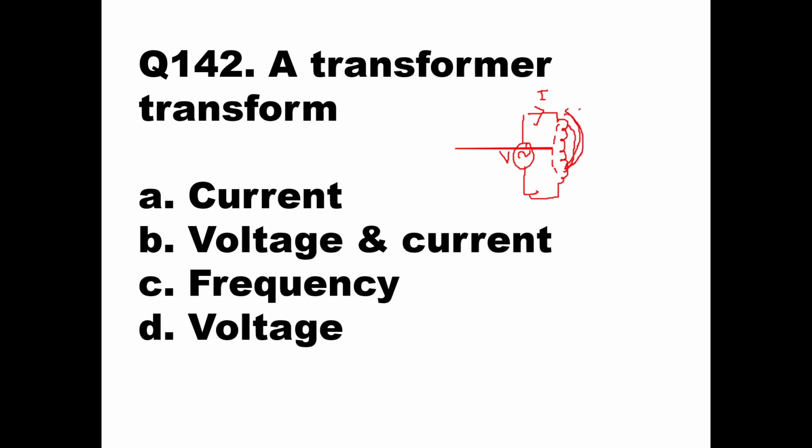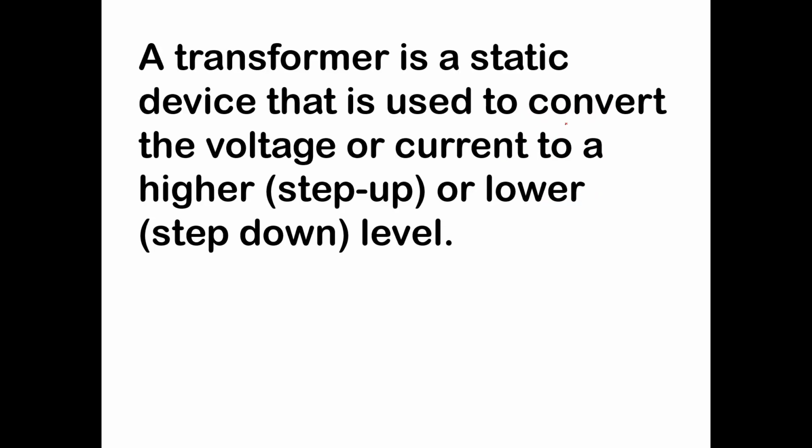Now this magnetic flux is cut by the secondary windings, and because of that, EMF is developed here, and there is a current I2 flowing here. So that induced current and induced EMF, that means voltage and current. So a transformer transforms voltage and current. So answer B will be the right answer here.